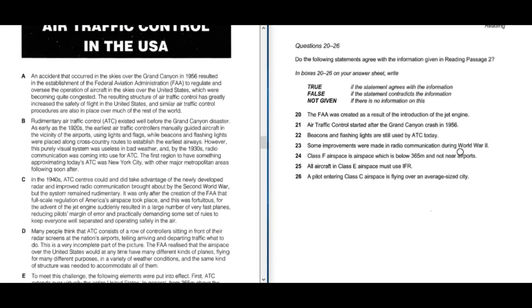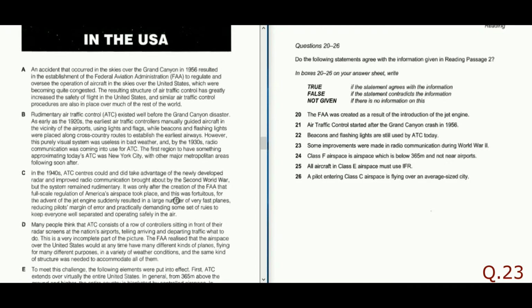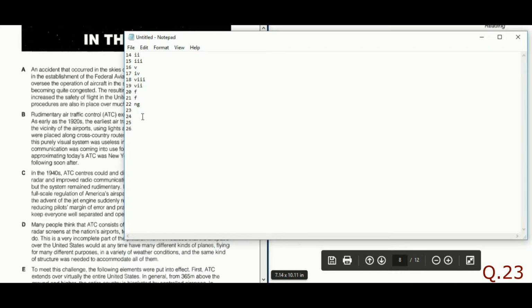Some improvements were made in radio communication during World War I. Oh sorry, it's World War II, my bad. Okay, Second World War. So in 1940, ADC centers could take advantage of the newly developed radar and improved radio communication brought up by the Second World War. So some improvements were made in the Second World War. Yes, the statement and the question are making the same meaning. So we will answer question 23 as true.